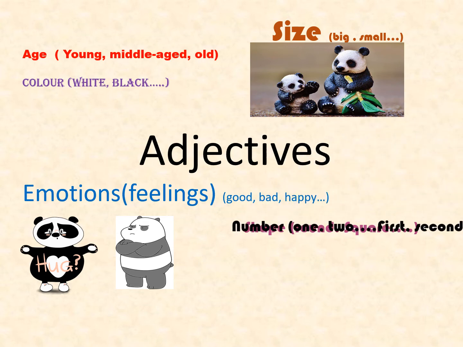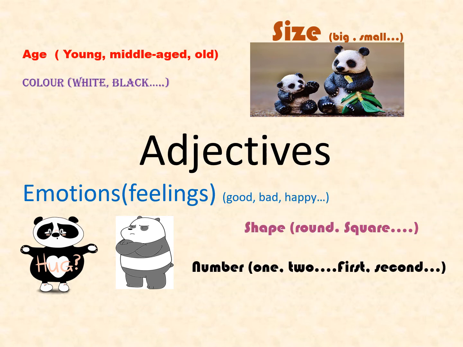Let us see one more adjective, number. Here we have two types of numbers, 1, 2, 3, 4 and first, second, third, fourth, fifth, like this. We use these to count the nouns in a noun phrase or to tell about the position of a noun in a noun phrase.